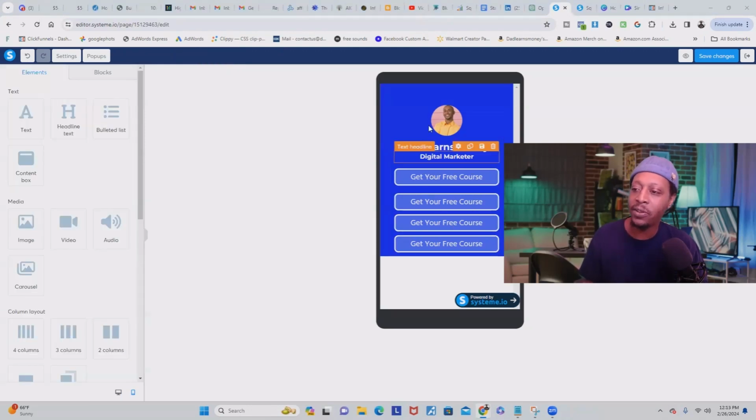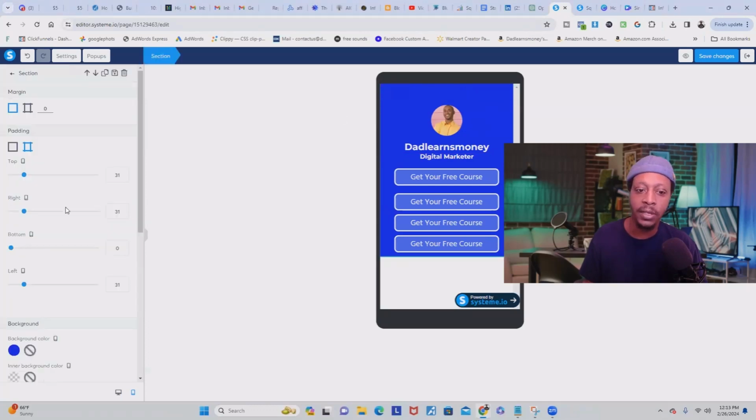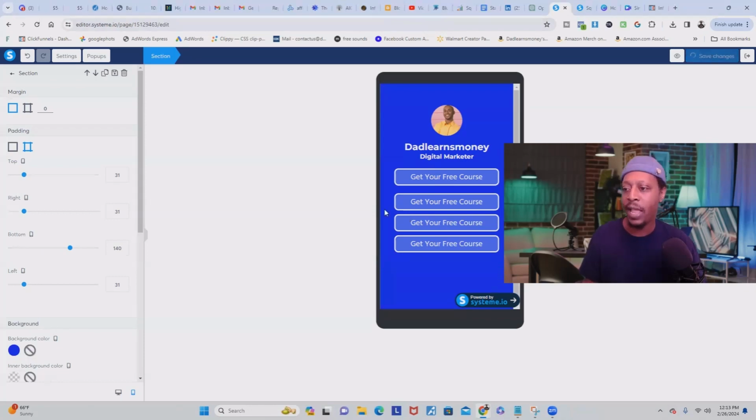Now, one last thing we got to do, you see how the color is cut off and it's white at the bottom. All you're going to have to do is just go up here and click that section, and you're going to want to click on settings. And then once it opens up the settings over here to your left, you're going to want to go down to the padding right here. And then you're going to go to the bottom and just put it all the way down like that. Once you have everything set the way you want it, you want to click Save Changes, and now your site is ready.